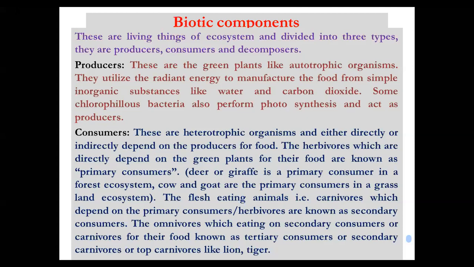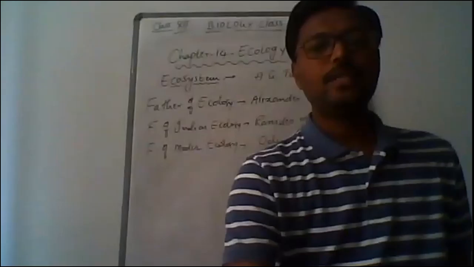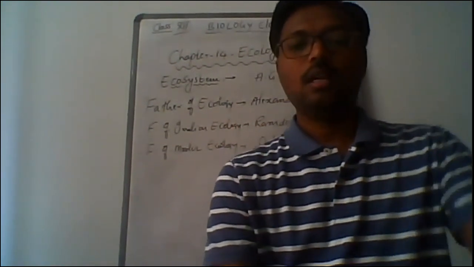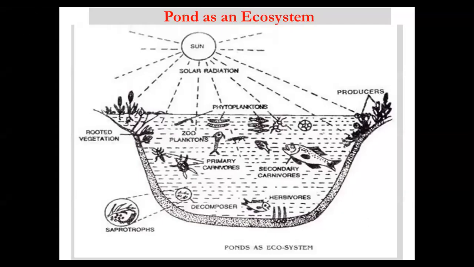So now here in an ecosystem, the energy produced in the producer is transferred to the next level, that is primary, secondary, and tertiary consumer. This flow of energy represents the food chain actually. Okay, so we will discuss later what the food chains are, the types of food chains, and food webs also. So this is about the biotic components. Okay, now here it is an example of a pond ecosystem,